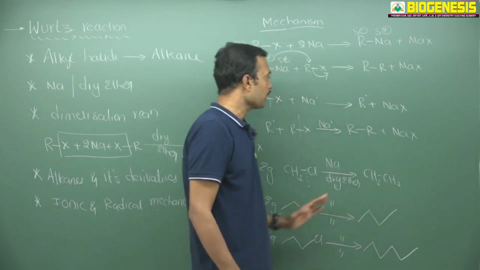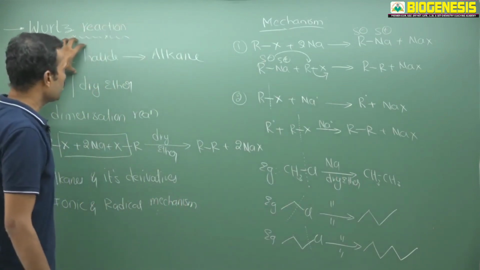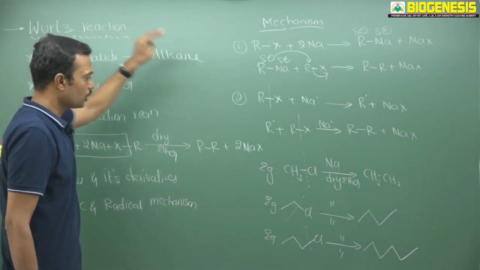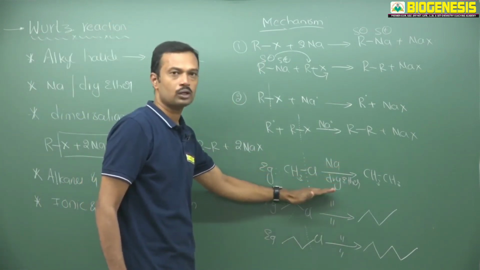So we can define Wood's reaction like this. It is a dimerization reaction in which alkyl halides get converted to alkane. So definitely only even-membered alkanes are possible to prepare, but not odd-membered.